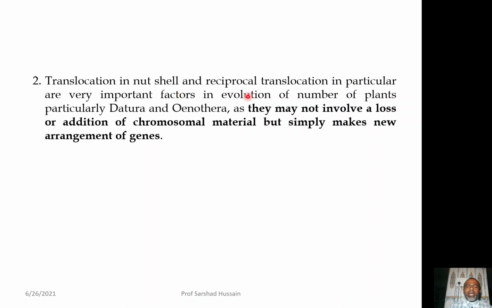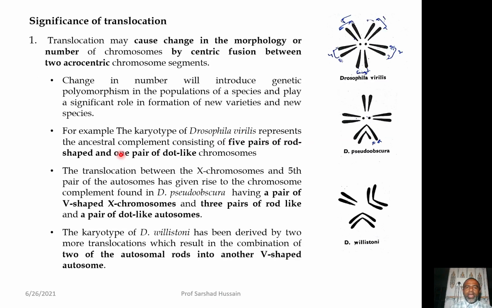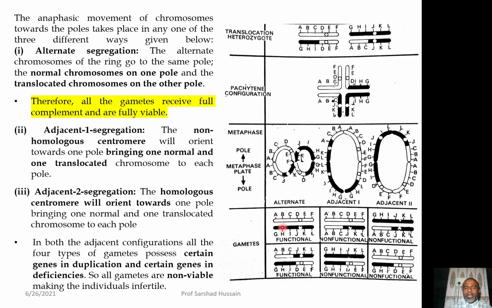Translocation in nutshell and reciprocal translocation in particular are very important factors in evolution of number of plants, particularly Datura and Enothera. Why? As they may not involve a loss or addition of the chromosome material, but simply makes new arrangement of the genes. Let us understand from here also, the arrangement of the gene is changed over there.